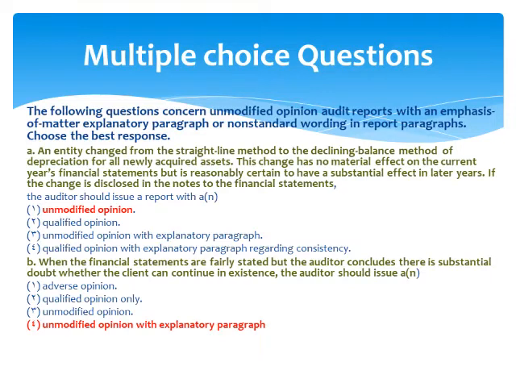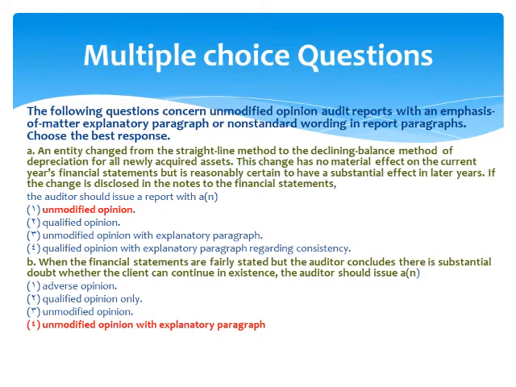The following question concerns unmodified opinion audit report with emphasis of matter, explanatory paragraph or non-standard wording in report paragraph. Choose the best response. Number A. An entity changes from straight line method to the declining balance method of depreciation of all newly acquired assets. This change has no material effect on the current year, the financial statement, but is reasonably certain to have substantial effect on last year. If the change is excluded in this note to the financial statement, the auditor should issue a report with.